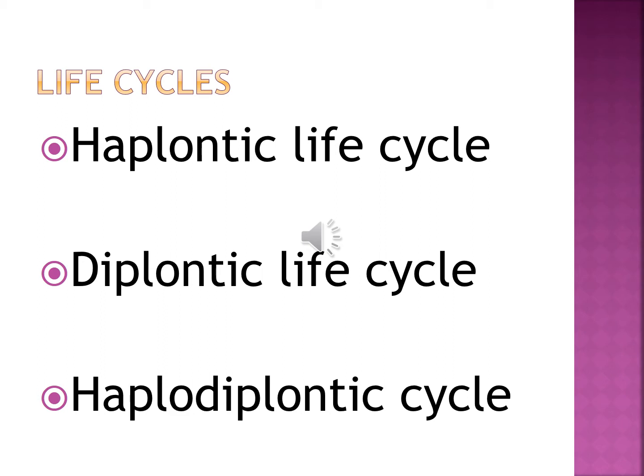Then the next one is the diplontic life cycle. The diplontic life cycle starts from the sporophyte. This sporophyte goes into gametogenesis, then zygote. This is called the diplontic life cycle. Then the next one is the haplodiplontic life cycle. Both are present here. First we saw haplontic, then diplontic, and now haplodiplontic. By this name we can understand that both are present here. That is why this life cycle is called the haplodiplontic life cycle.